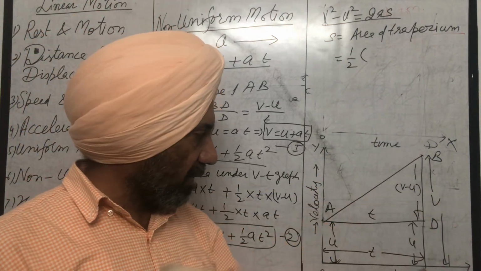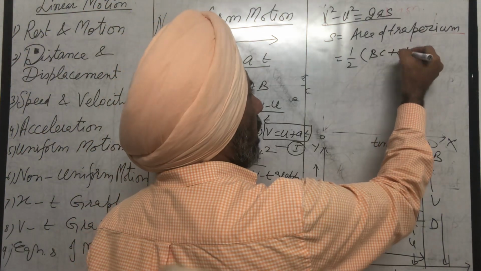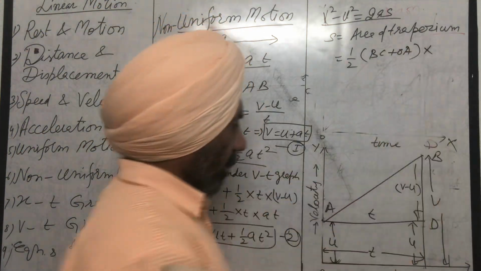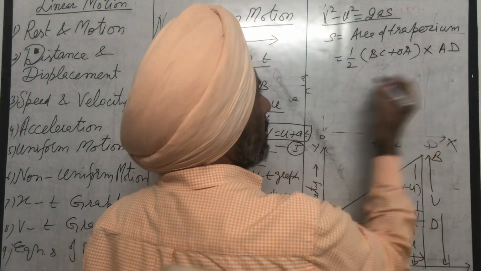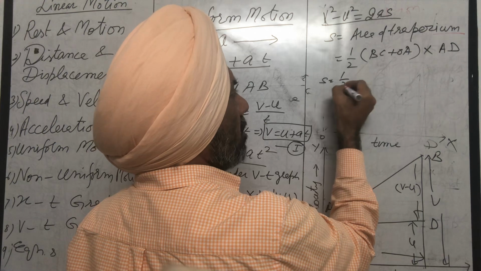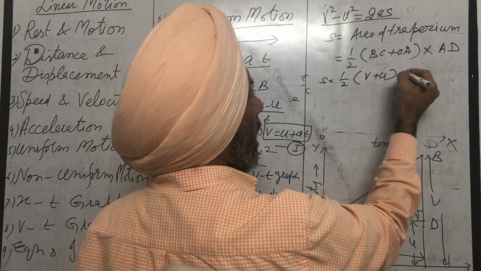Parallel sides mean BC plus OA, into the perpendicular distance, that is AD. Or s is equal to half, BC is v plus u, AD is t.